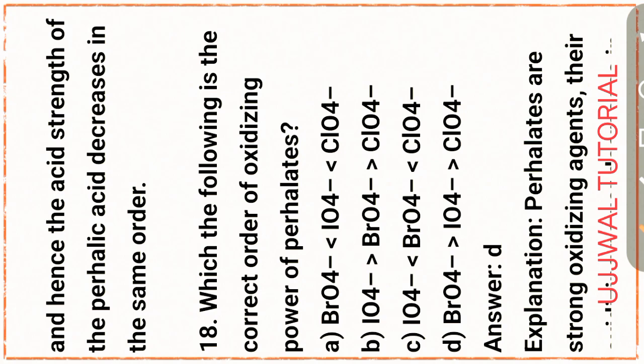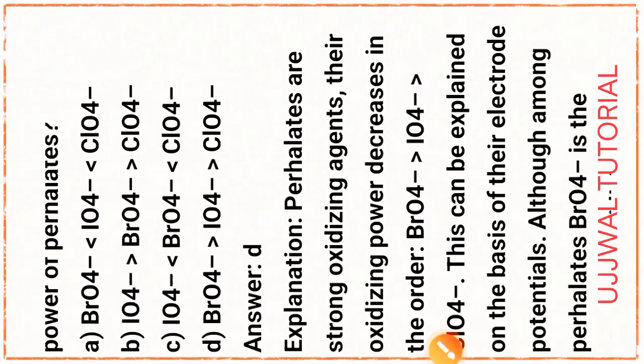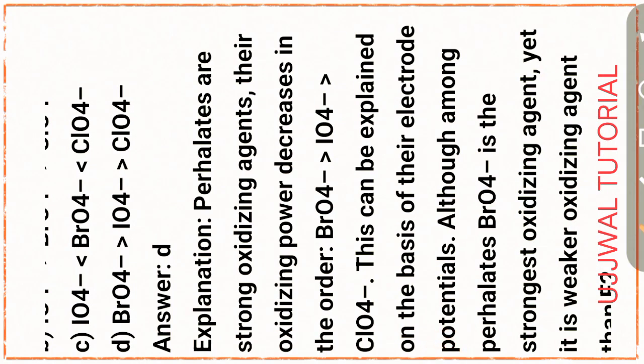Perhalates are strong oxidizing agents. Their oxidizing power decreases in the order BrO4 minus greater than IO4 minus greater than ClO4 minus.